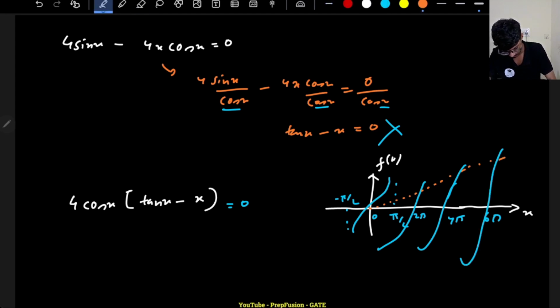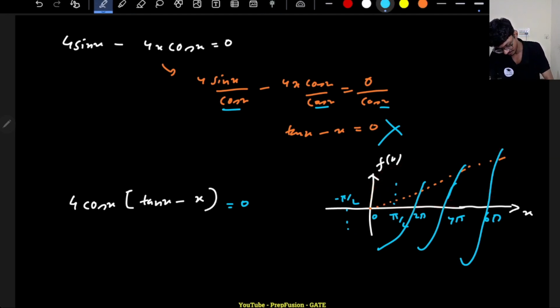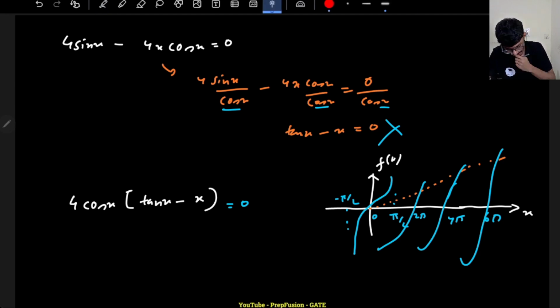That is what I try to represent. So they will always intersect, no matter what. The graph I have drawn is very bad, I'm very bad at drawing. Somewhere they will intersect. Every time after 2 pi, one way or another, after pi it will always intersect, correct?